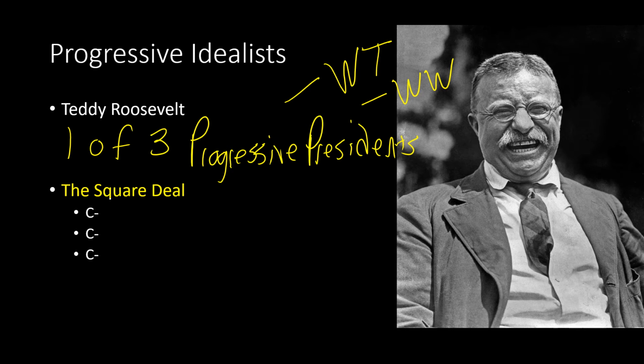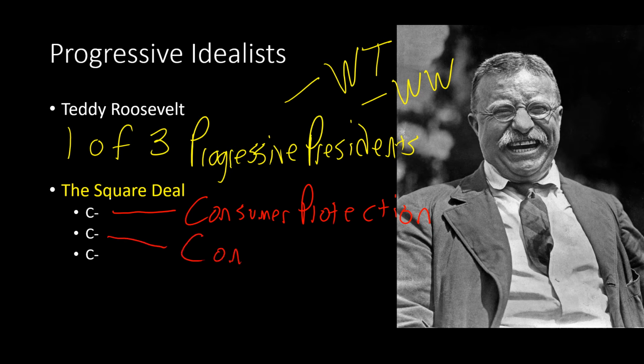And his square deal had three parts. The first part here is consumer protection. So consumer protection, what he means there is he wants to protect the average American citizen from big companies. We're going to talk a little bit later about the meat scandal that was going on in U.S. history at this time period. And Teddy Roosevelt is going to pass a lot of laws that protect us as consumers. In other words, make businesses have higher standards for the things that they make. All right, the second C is to control corporations.